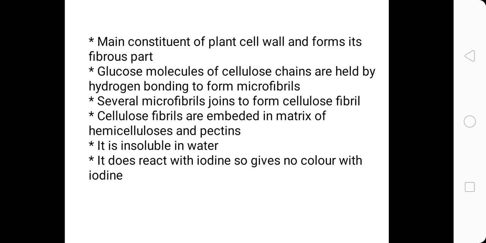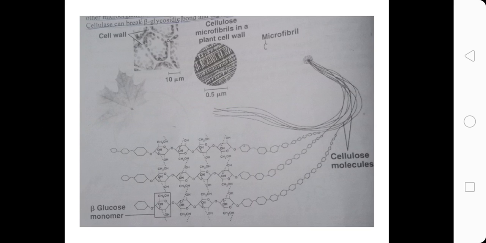If we discuss the solubility, it is insoluble in water, just like glycogen, and it does not react with iodine, so it will give no color with iodine. Now you can see the structure. Focus on the three chains below, and you can say that these three chains are linked by hydrogen bonding.